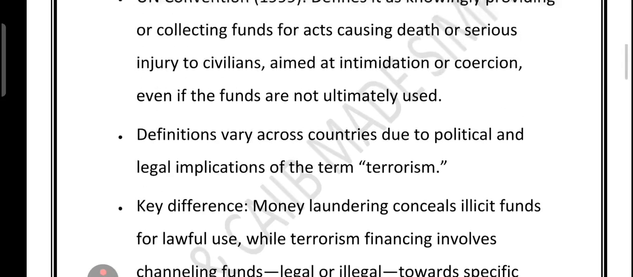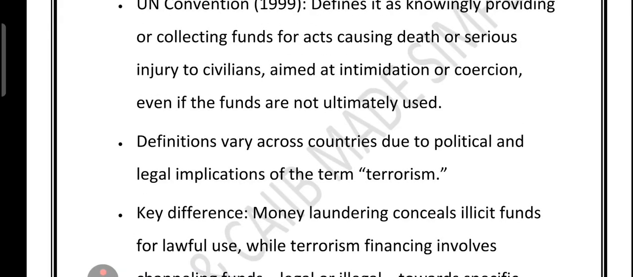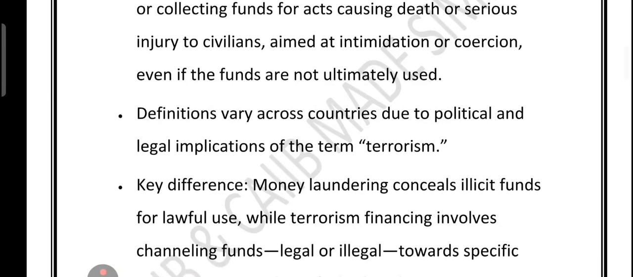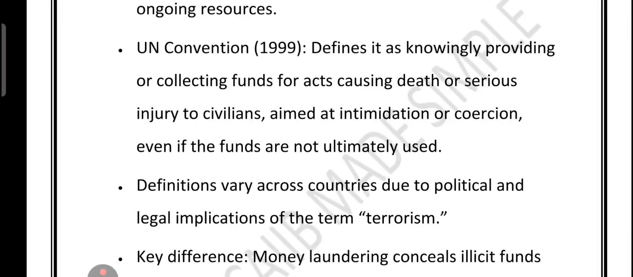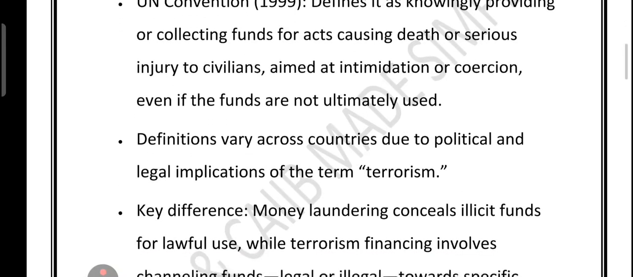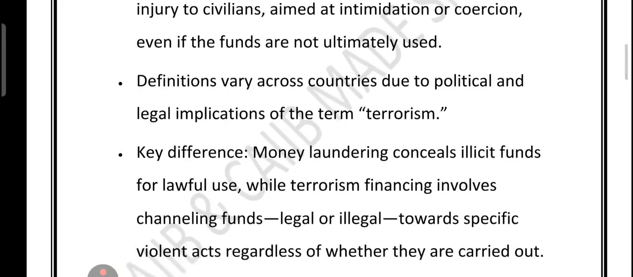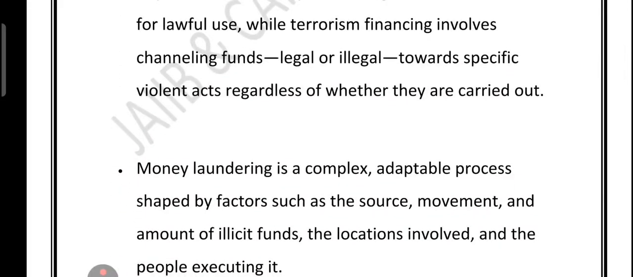So let's quickly revise the topics which we have discussed. I told you about terrorism financing. It means raising or moving funds for terror acts or groups. Money can be legal or illegal in origin. The goal is to hide the source and the purpose of the funds. The UN in 1999 defined it as providing money for acts causing death or injury to civilians, for intimidation or coercion. So the key difference is that laundering cleans dirty money, while terrorism financing funds violent acts. That's the difference between money laundering and terrorism financing.